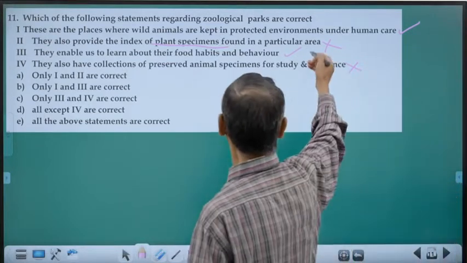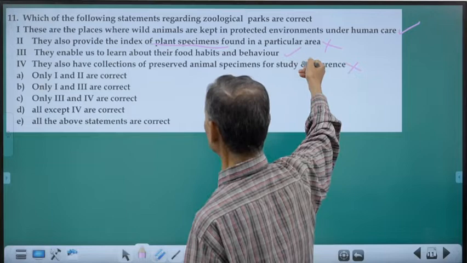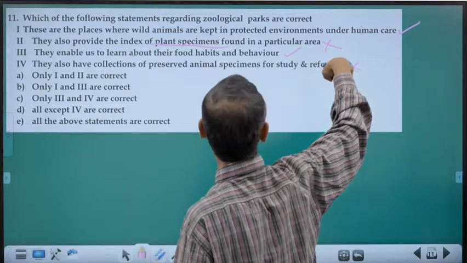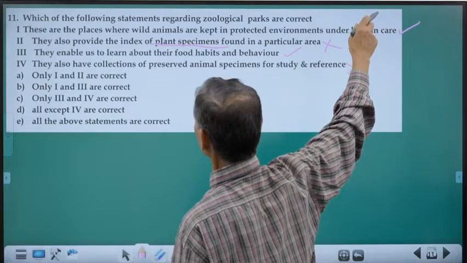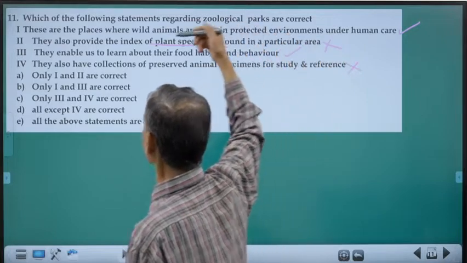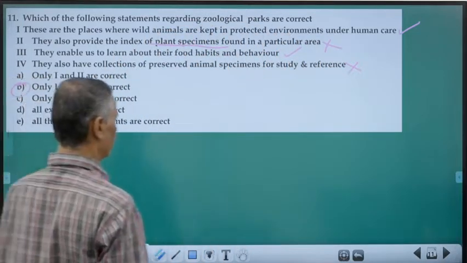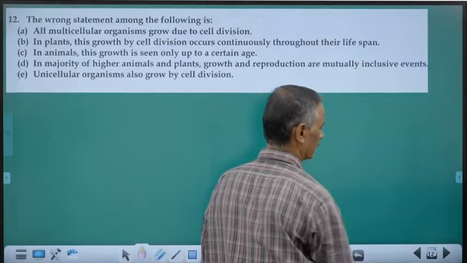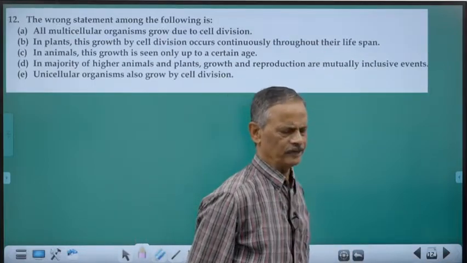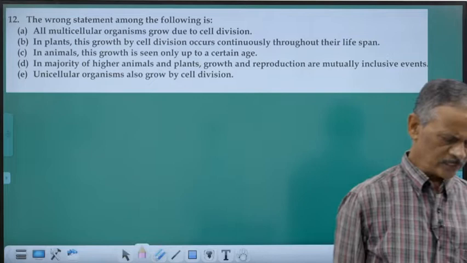So, of these four statements, only 2 are correct. What are they? 1 and 3. So, what is the option? 1, 3. This is the correct one. Getting to the next question.